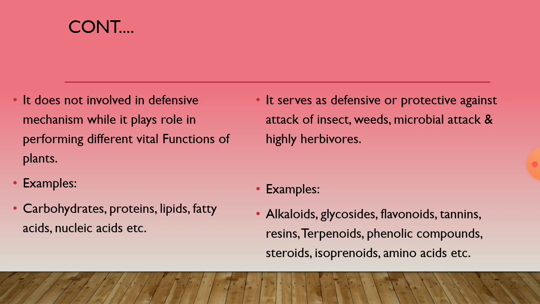The examples of primary metabolites are carbohydrates, proteins, lipids, fatty acids, nucleic acids. The examples of secondary metabolites are alkaloids, glycosides, flavonoids, tannins, resins, terpenoids, phenolic compounds, steroids, isoprenoids, and amino acids.